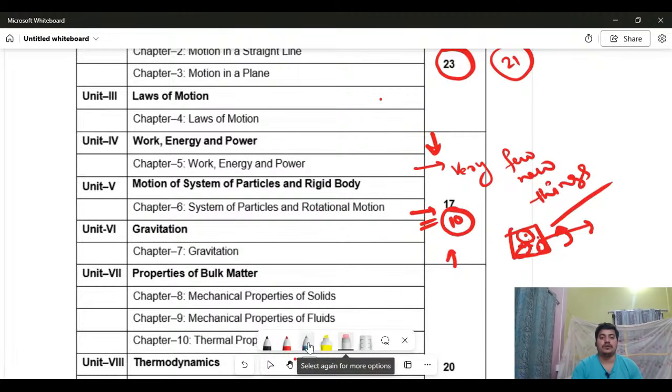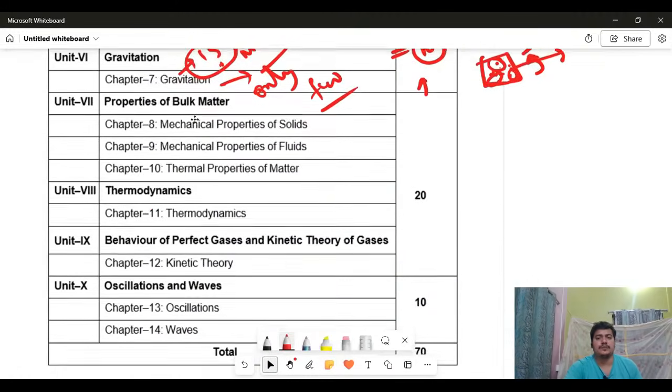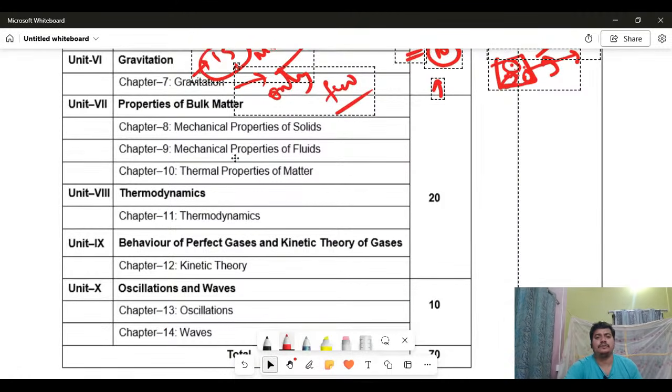Then we are going to the most important chapter, gravitation, because few derivations are new. Otherwise, whatever you learned in grade 9, nothing new here, only a few derivations, don't worry. I promise I can complete this within 15 minutes. If you have the previous knowledge, it will require only 15 minutes to understand this chapter. Then we are going to the next portion.